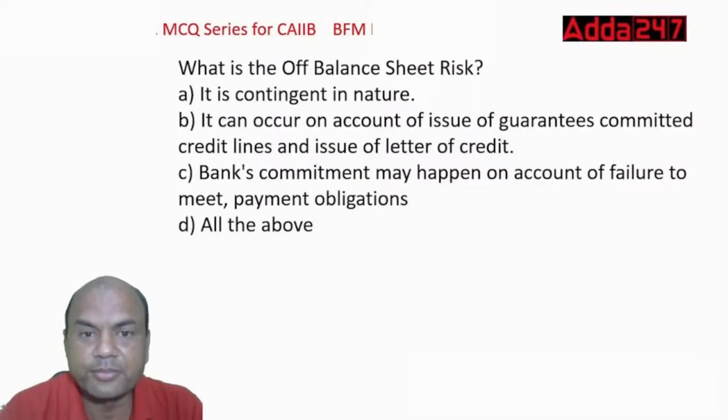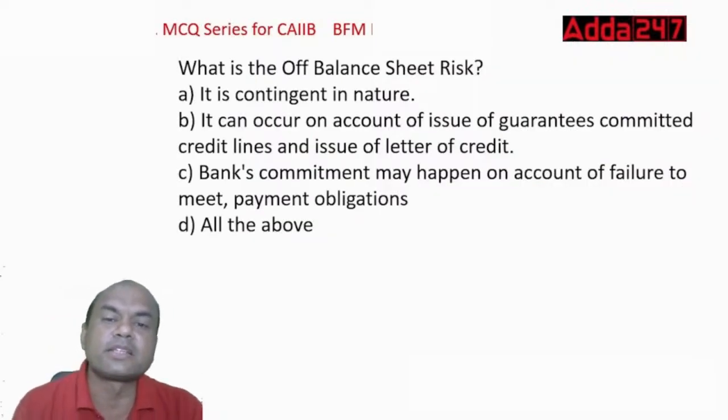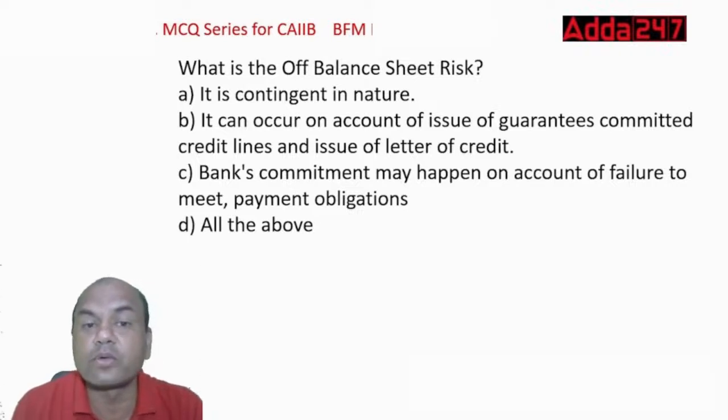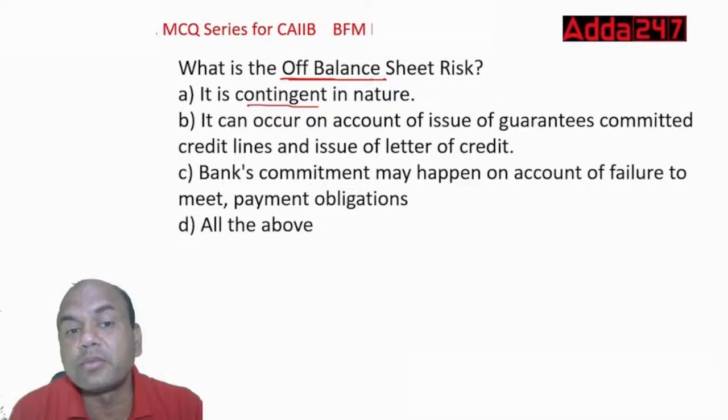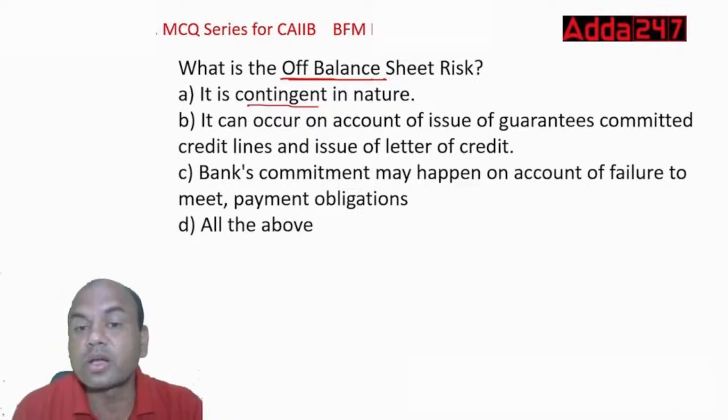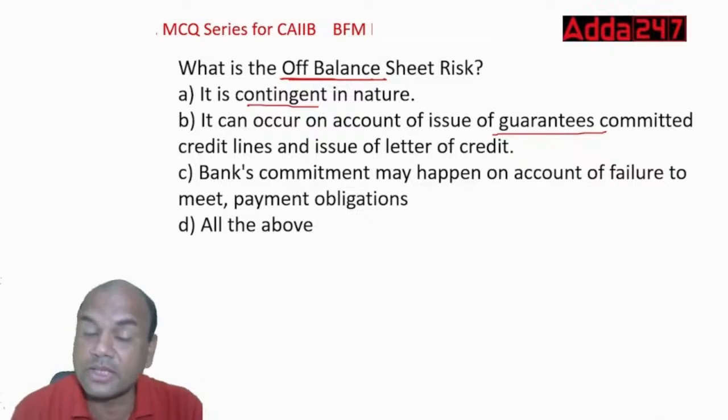Okay. What is off balance sheet risk? Off balance sheet, which is outside the balance sheet. It is contingent in nature. Contingent means it is not for the present, but it may come in future. It can occur on account of issue of guarantees. So guarantees are again contingent, coming in future. Bank's commitment may happen on account of failure to meet the payment obligation. That can also be possible.